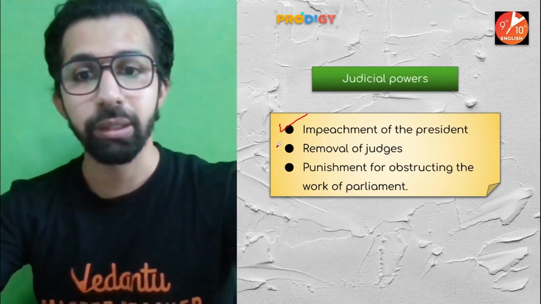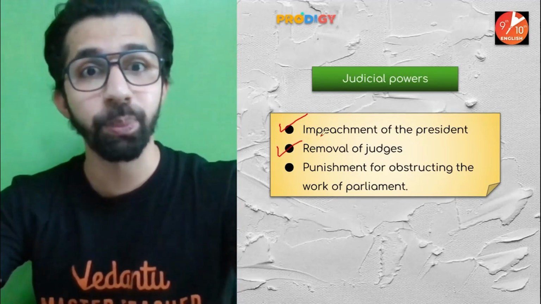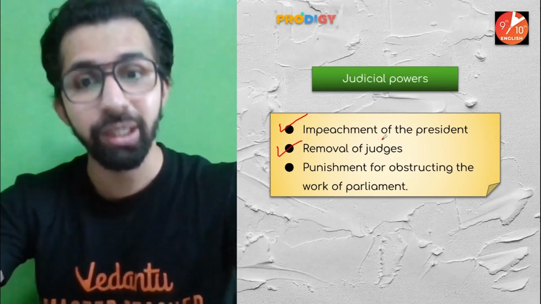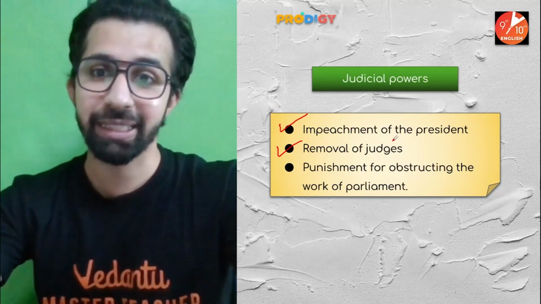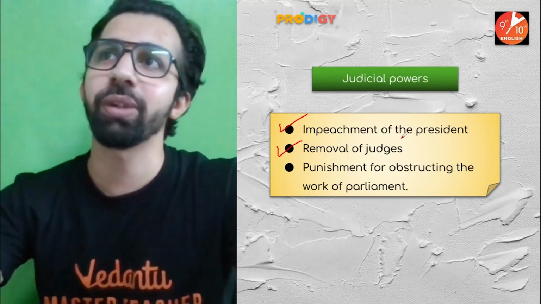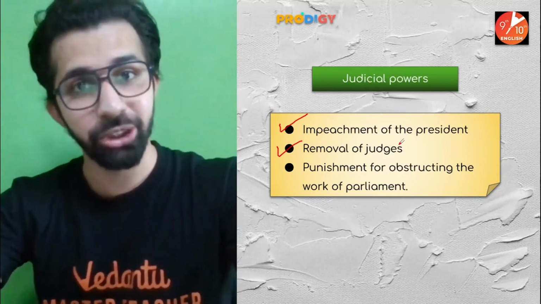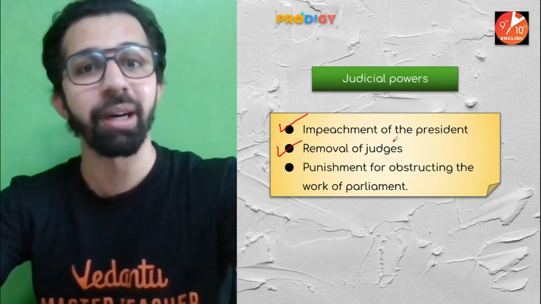Next, judges can be removed. So judges of the Supreme Court and judges of the High Court can also be removed. Yes, in fact, the chief election commissioner can also be removed by the parliament.